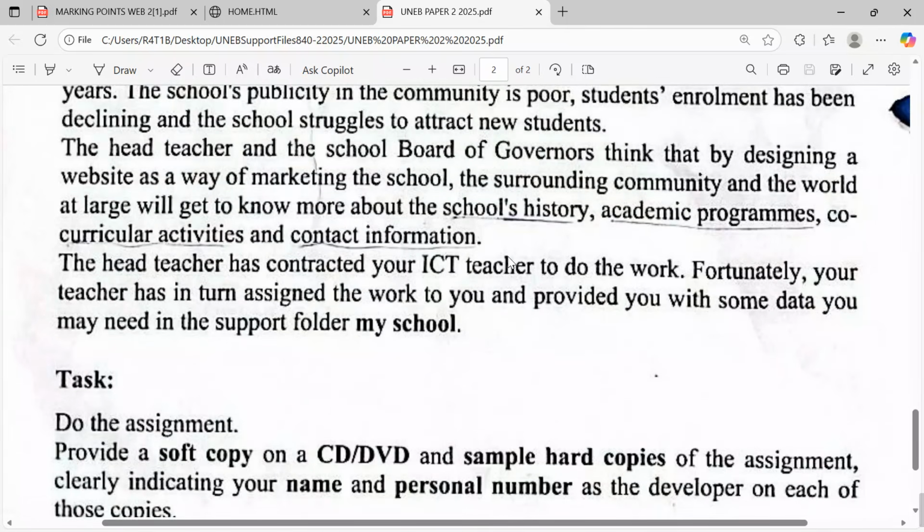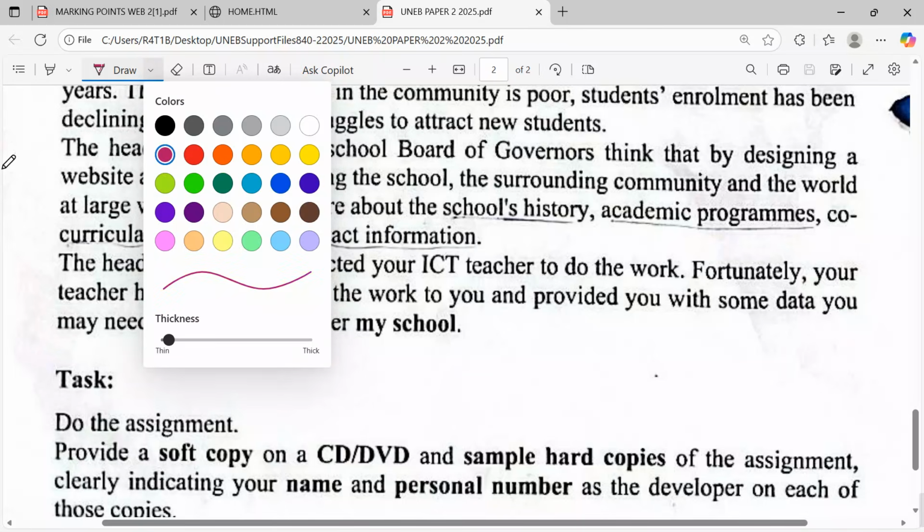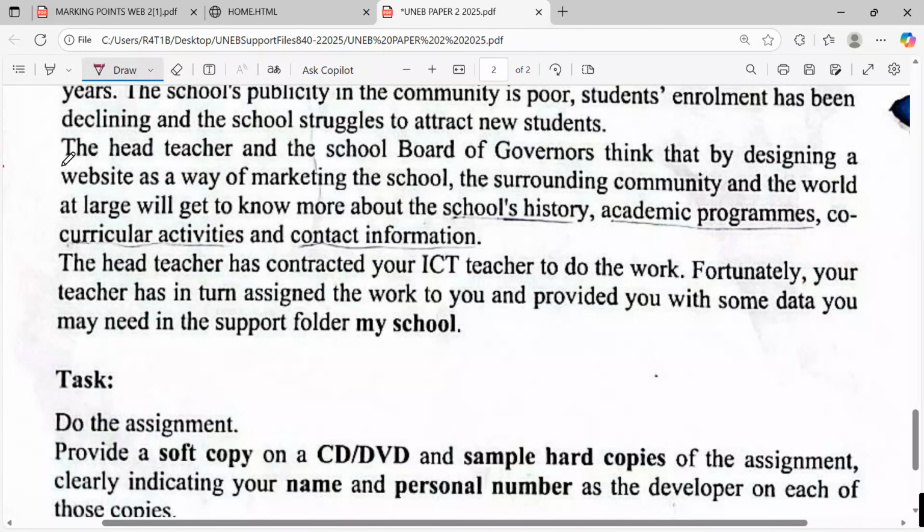Okay, so now when you check here, they are checking to see whether the candidate is observant enough to check each and every element. The head teacher and the school board of governors think that by designing the website as a way of marketing the school, the surrounding community and the world at large will get to know more about what?